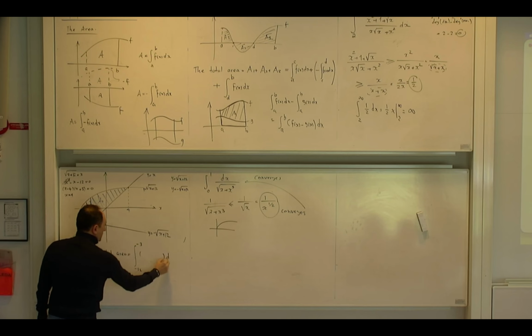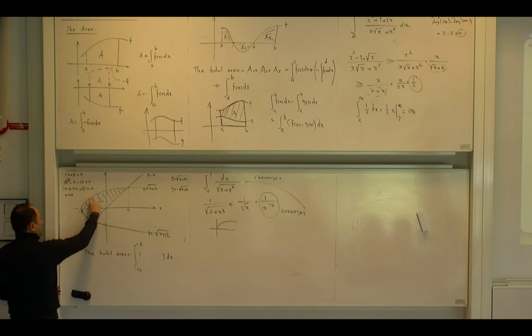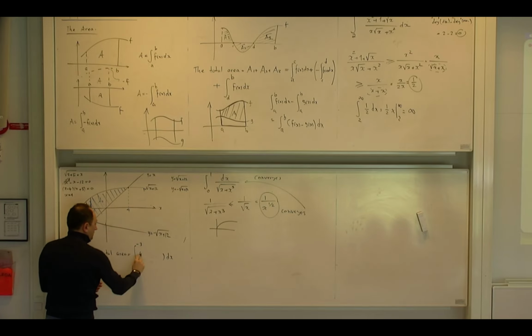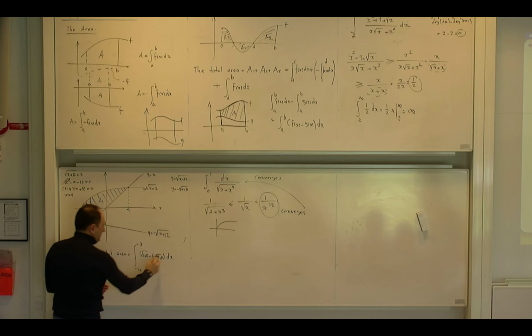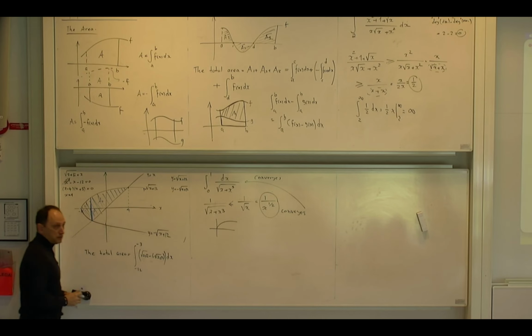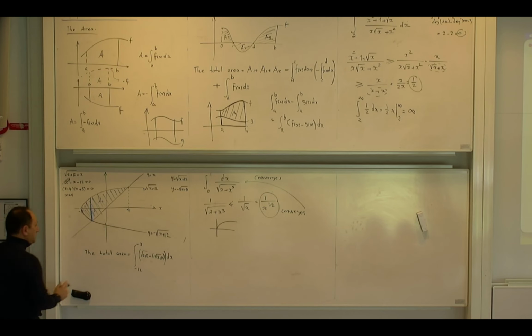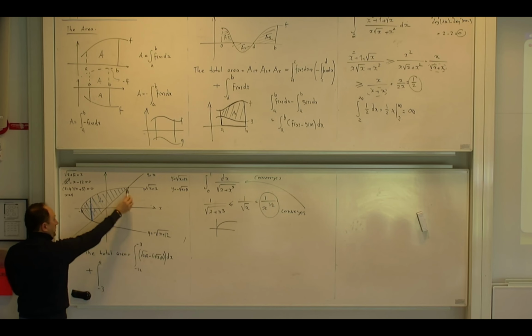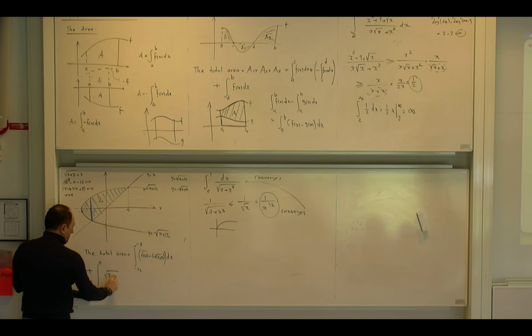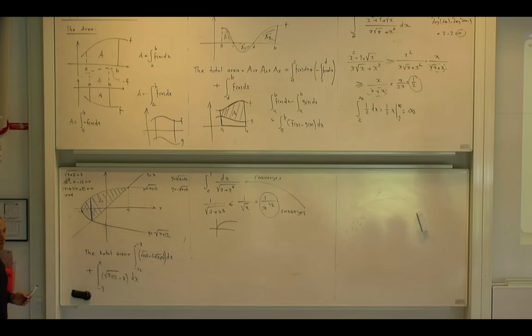What should I write as my integrand? The function above is this function minus the function below is this function. So minus minus. Yes? This is for A1. But plus A2. What is A2? From minus 3 to 4. The function above is still the same, minus the function below is x. Yes? And then I want to stop.